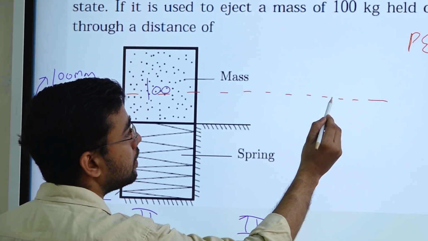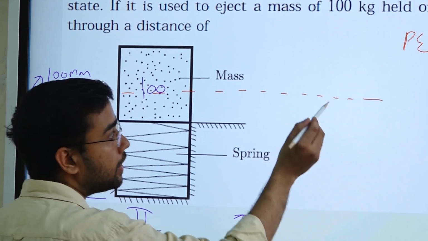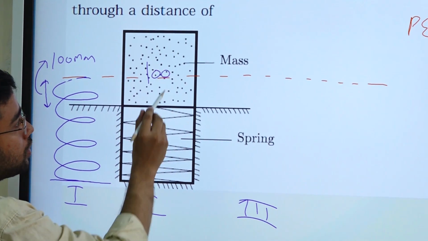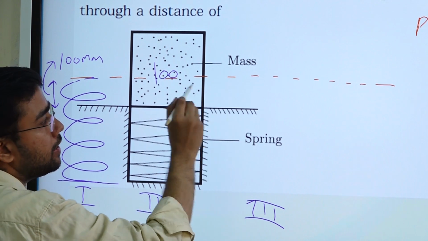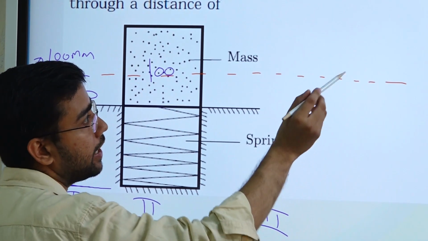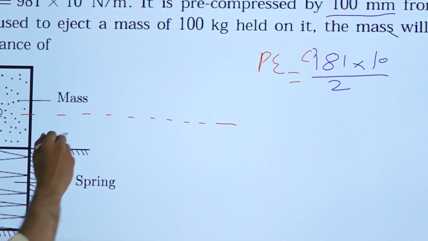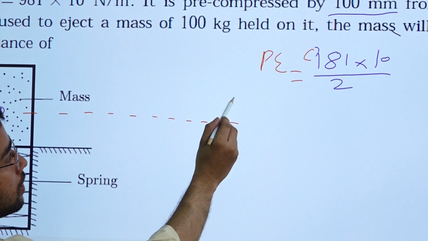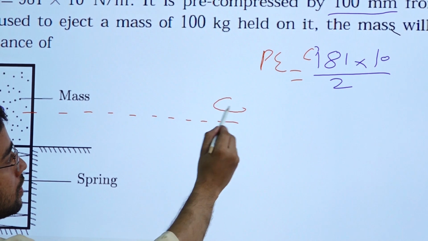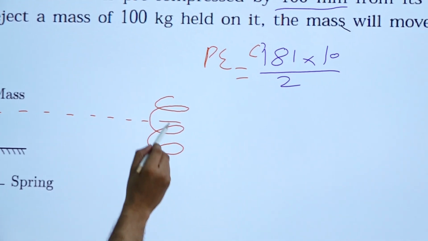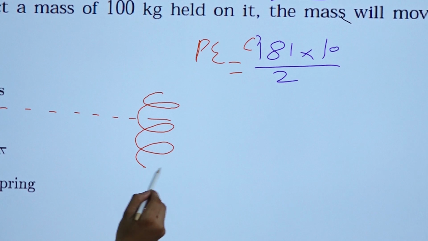Again it will reach up to this point, but it won't stop here, because at this line it will have kinetic energy, as the potential energy is all converted to kinetic energy. So it will keep on moving up. From the equilibrium position it is moving up.